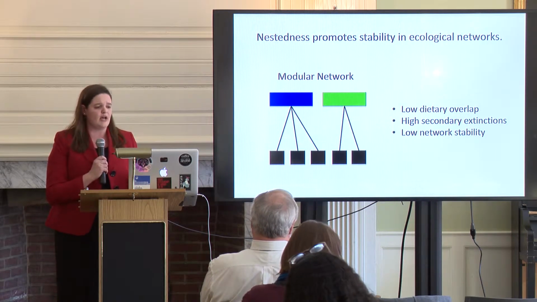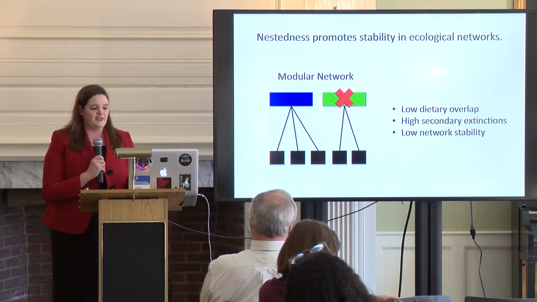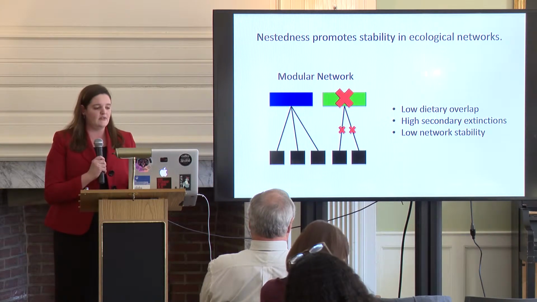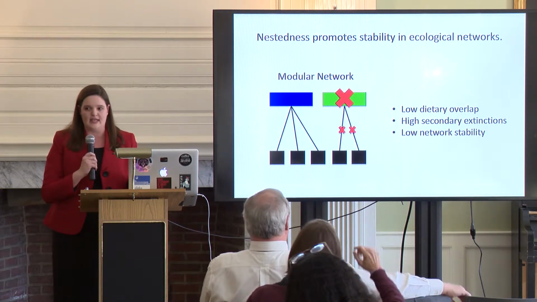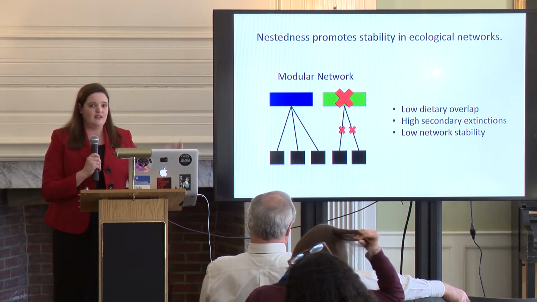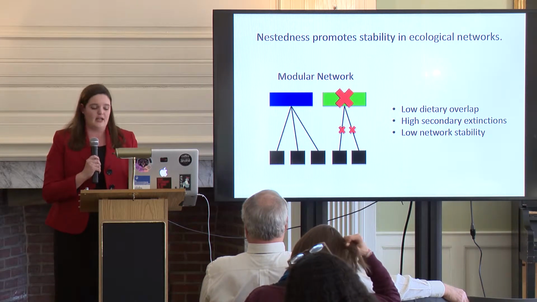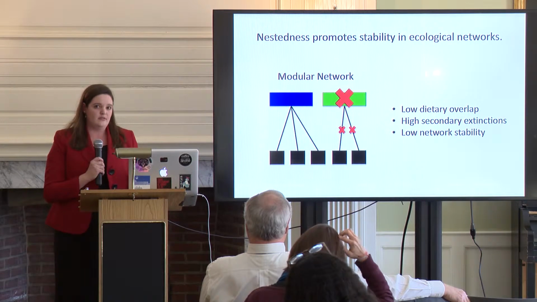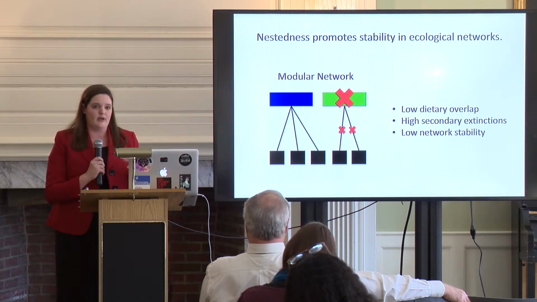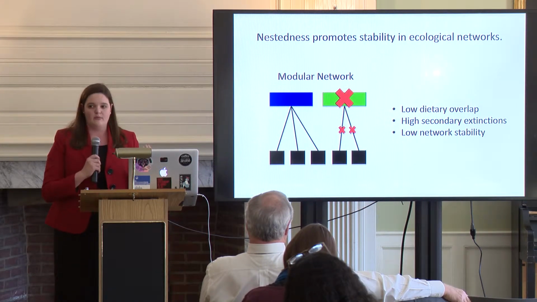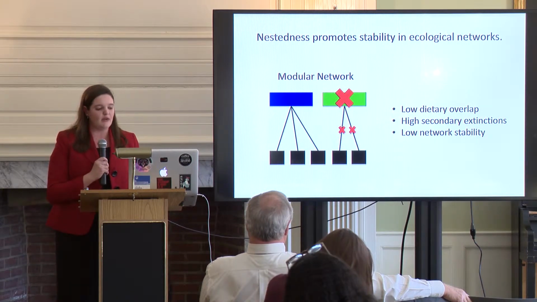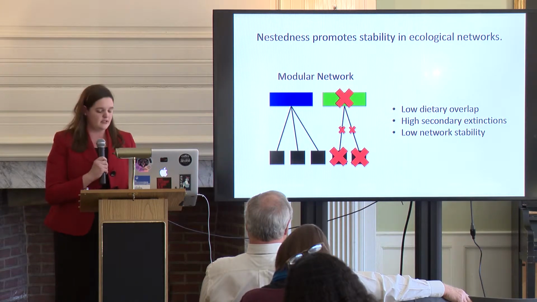So if you think about a modular network, if this green species goes extinct, then you've lost all of your connections to those two plant taxa. If they're not being eaten, they could really become dominant and out of control, or they could lose a major seed disperser, and therefore their populations could just plummet. Regardless of which of these things occurs, you're still having instability in the network. And so these modular networks, they're inherently less stable, and they're prone to secondary extinctions.